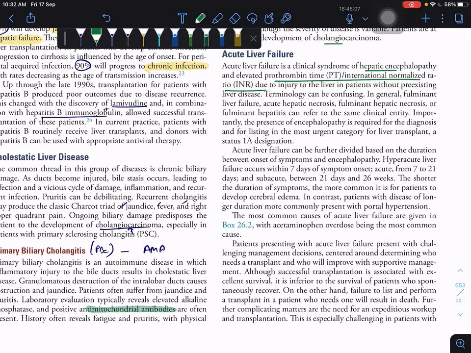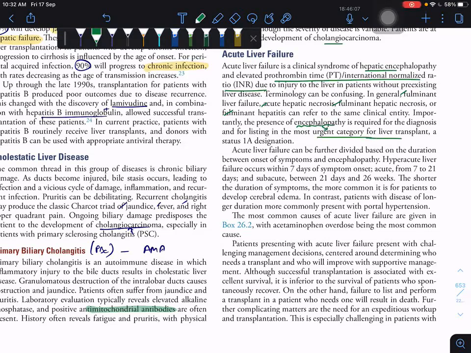Okay, acute liver failure. The other general terms for acute liver failure are fulminant acute hepatic necrosis, fulminant hepatic necrosis, fulminant hepatitis. Everything is a synonym for acute liver failure. And whenever you find a patient has encephalopathy, it is the most urgent category for liver transplantation.